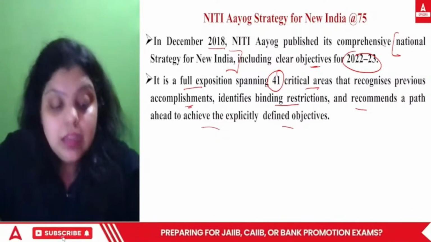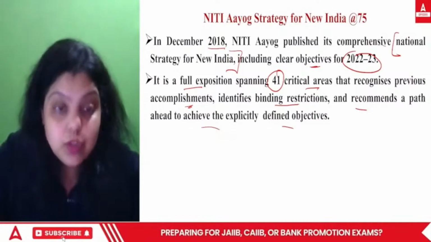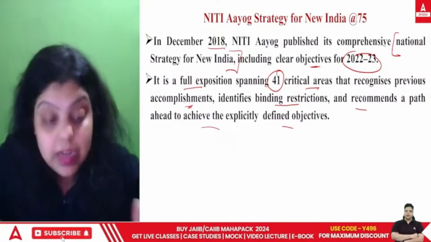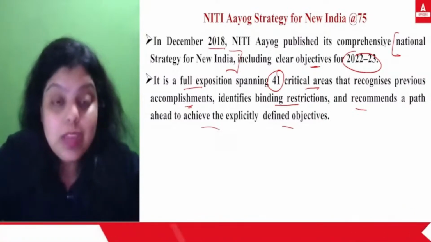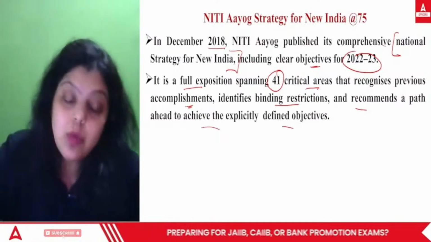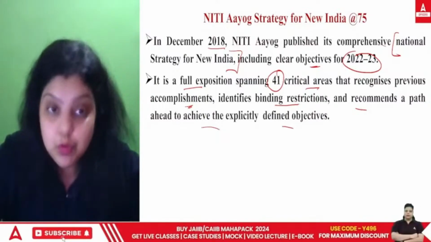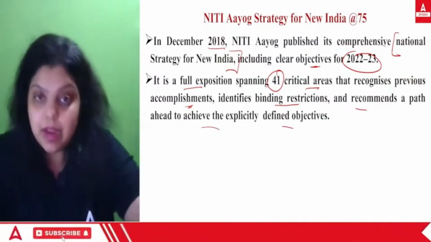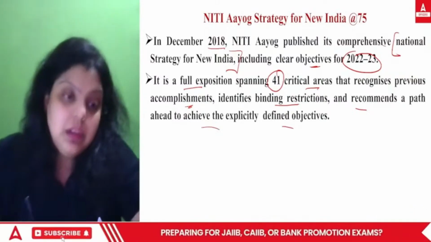What are the critical areas where we have to focus and work? What were our previous accomplishments, what have we already achieved, and what do we have to achieve? What are the binding restrictions now? What path do we have to follow to achieve all the objectives, goals and targets? All this has been defined by NITI Aayog in this particular document.